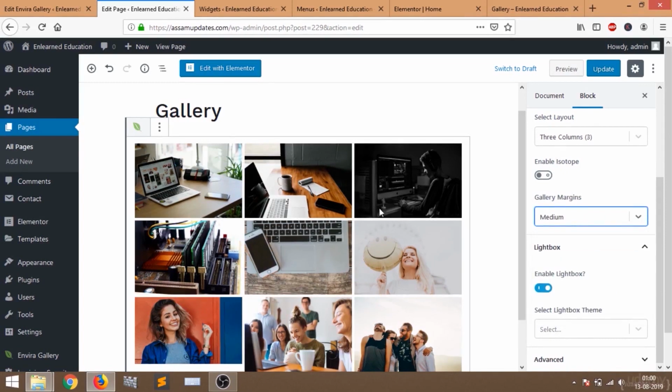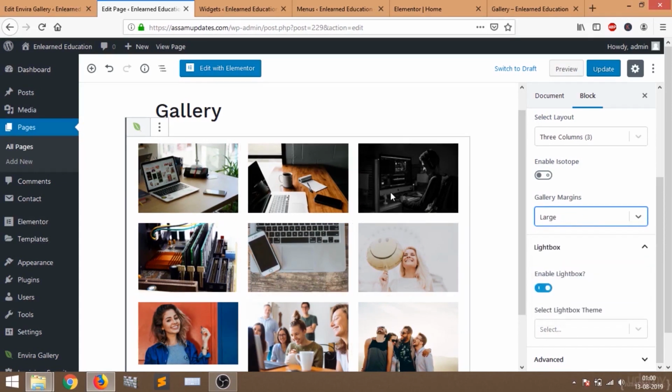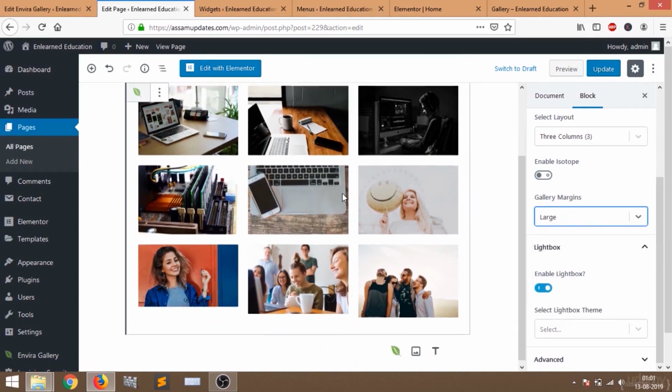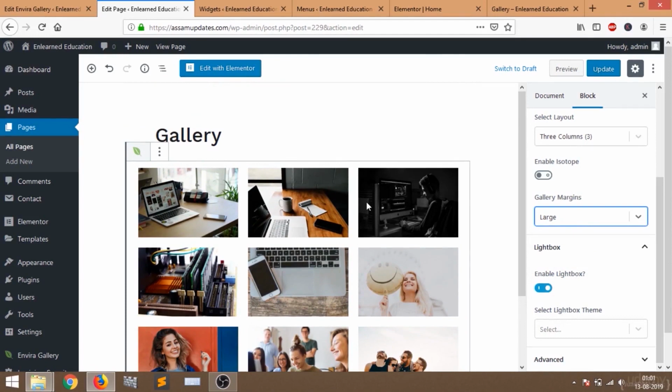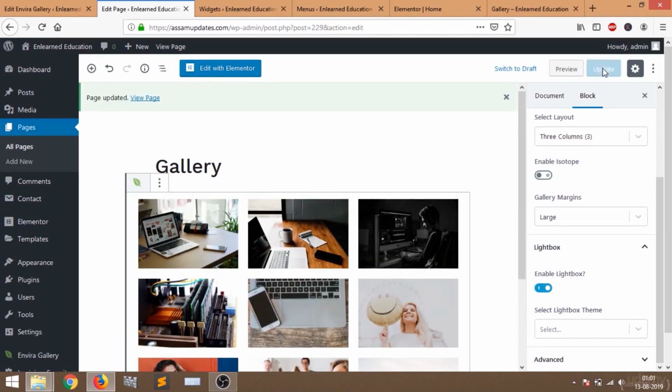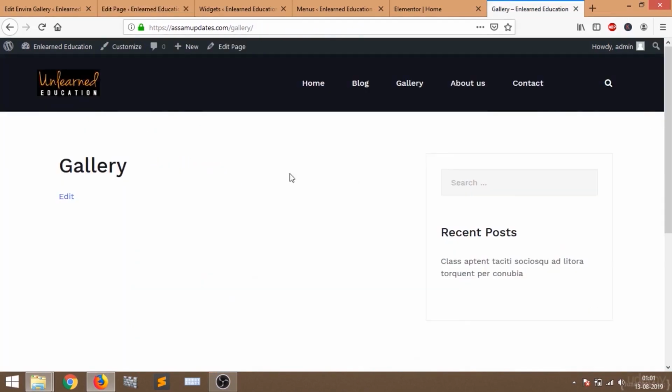You can see, if you change it to large, the margin has become larger. So I'll select large, and then I'm done with my gallery. It's looking good, so I'm going to click on update. My page is updated. Let's go to the gallery page and refresh this page.